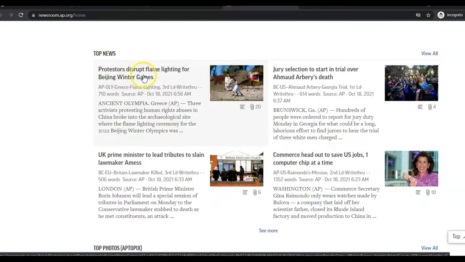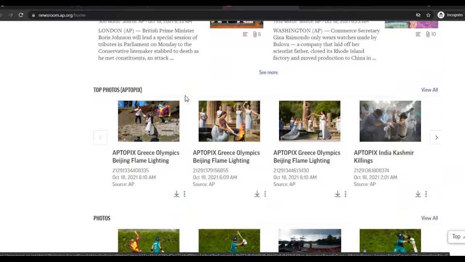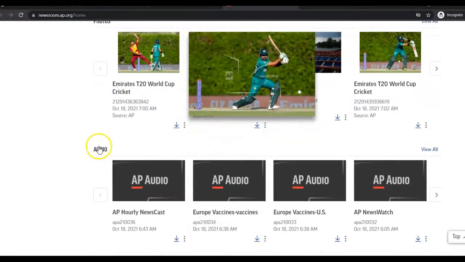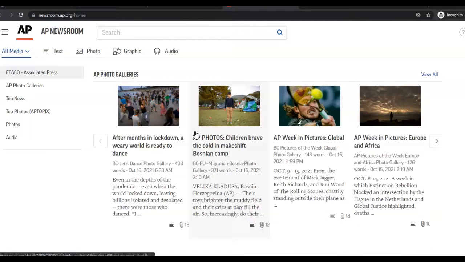Protesters disrupt flame lighting for the Beijing Winter Games, because Beijing is actually going to hold the Winter Games here in February or March of 2022. Normally there are 2 years between the Winter Olympics and the Summer Olympics, but because of COVID, they are only going to have like 6 months. It also gives you all sorts of just photos that you want to look at. There's also audio here.